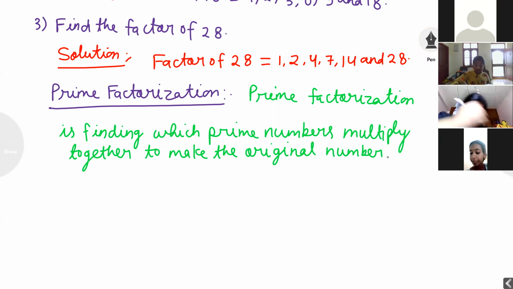What is prime factorization? Prime factorization is finding which prime numbers multiply together to make the original number.